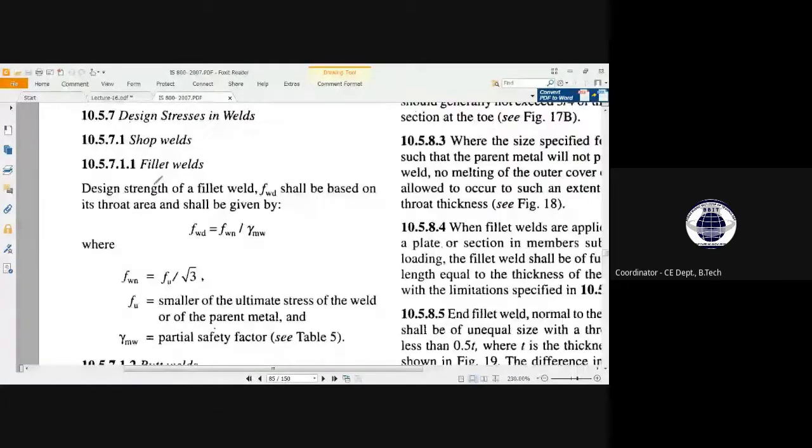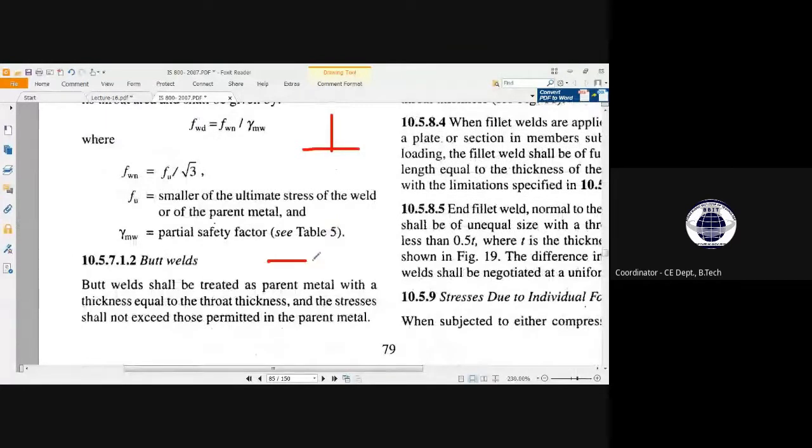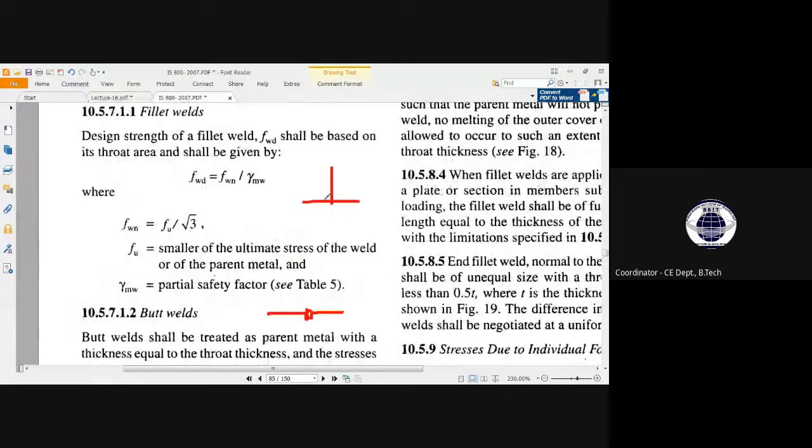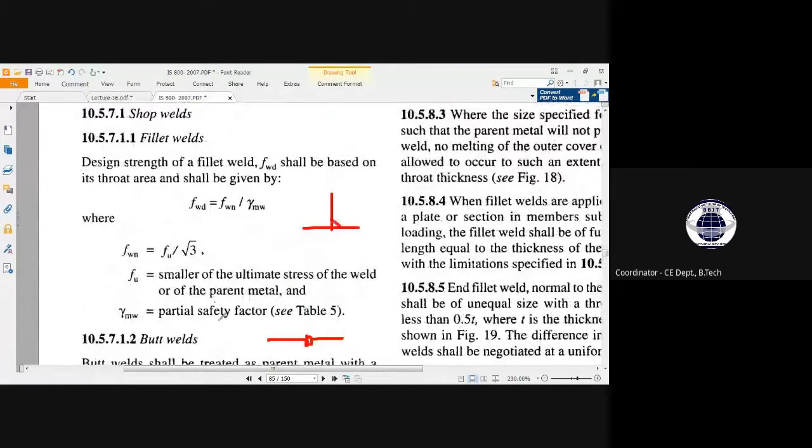For fillet weld, let me just remind you again, fillet weld will always be arranged in this manner, and butt weld will always be arranged in this manner. So you have to join this part, and for the fillet weld you have to join this part.